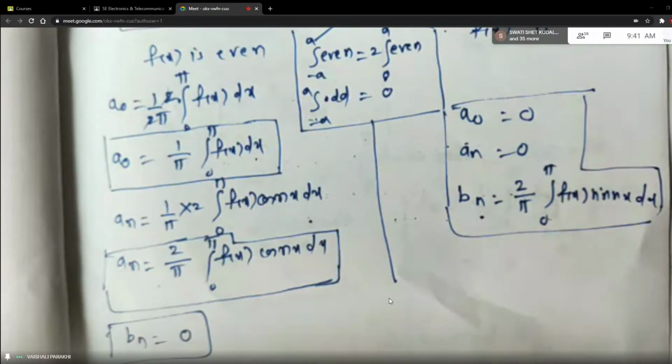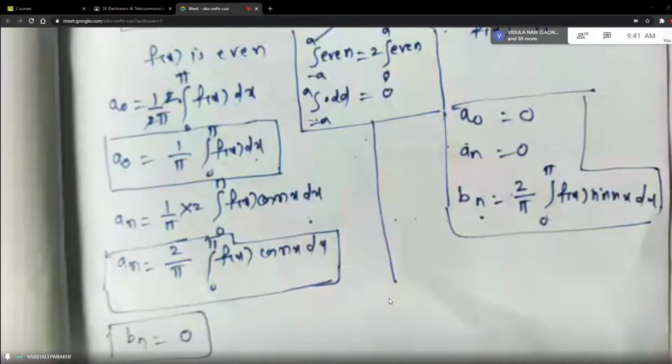Okay, students? All of you understood these 3 sets of formulas? Any doubt if you have, you can ask.